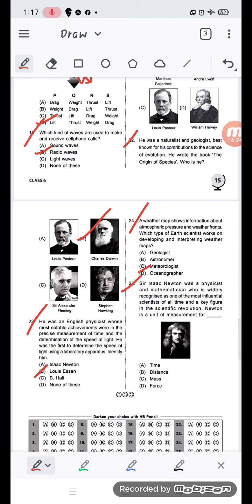Then we have question number 25. Sir Isaac Newton was a physicist and mathematician who is widely recognized as one of the most influential scientists of all time and a key figure in the scientific revolution. Newton is a unit of measurement for time, distance, mass or force. We all know that Newton is a unit of measurement of force.